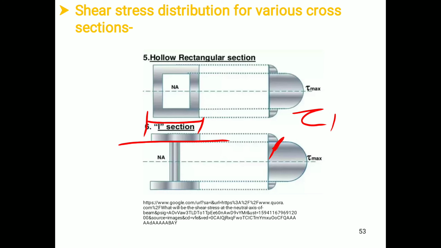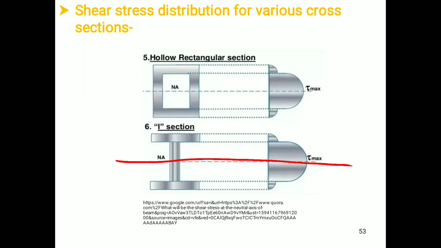This is the value of tau 1 for this width B. If I put the thickness of the web, then I have shear stress value tau 2, because as the value of width decreases, the value of shear stress increases. Therefore, at the junction, we have less width for the web section, therefore shear stress will be maximum. And as we know, at the neutral axis we have the maximum shear stress.